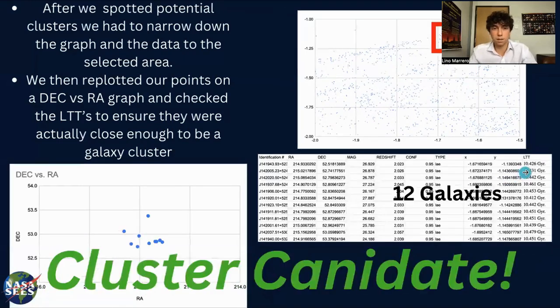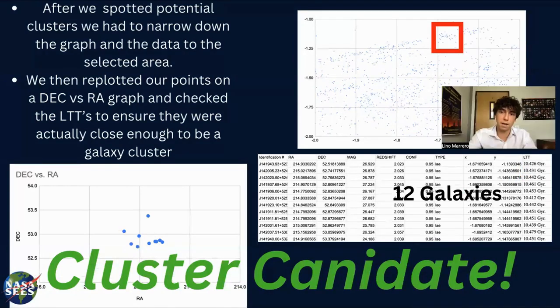And this was potential galaxy cluster number 2. And again, in the top right, we looked and saw a good indication of clumping. We go down, look at the DEC versus RA graph, and yes, it definitely looks like it could be a cluster candidate with 12 galaxies.